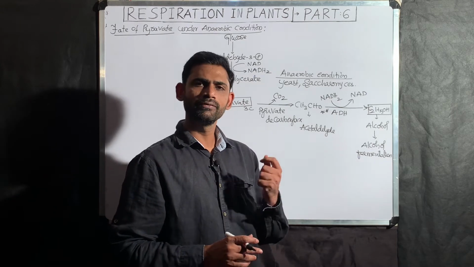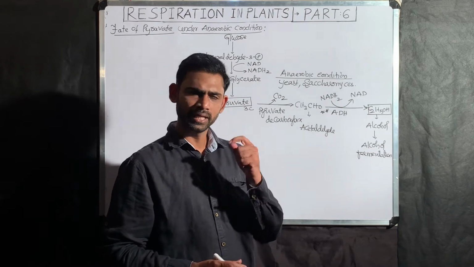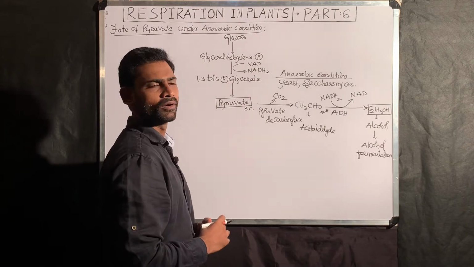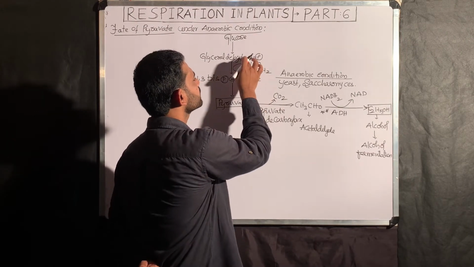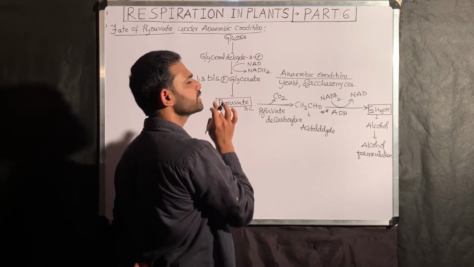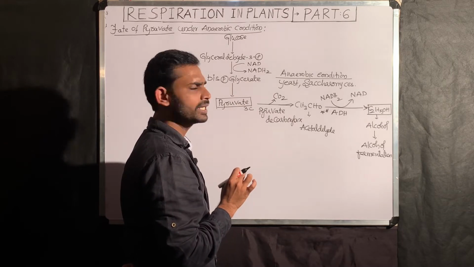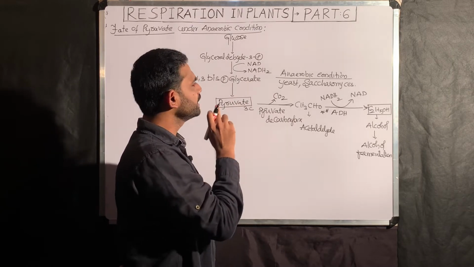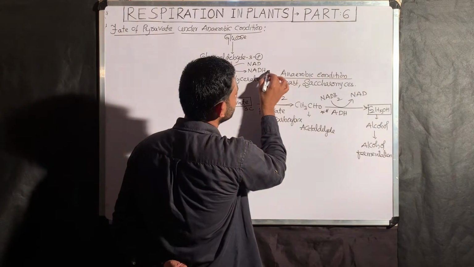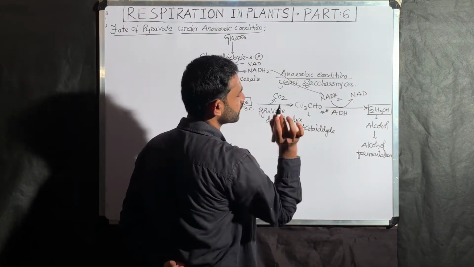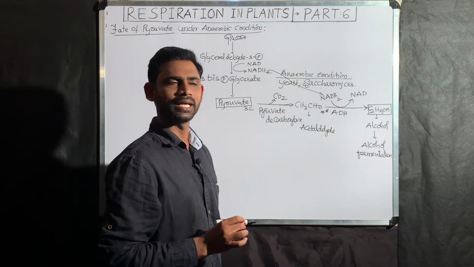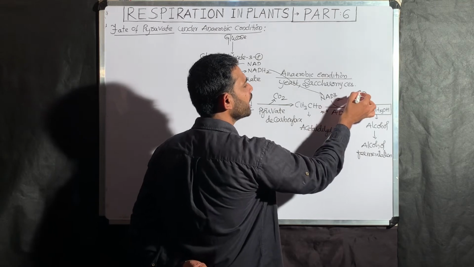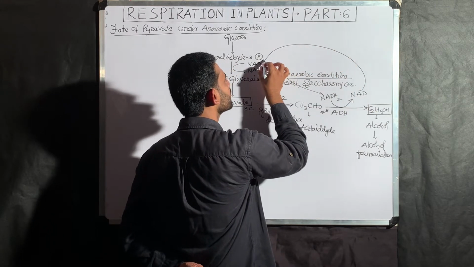You can ask from where this NADH2 is coming. Immediately you have to go to glycolysis. In glycolysis, the conversion of glyceraldehyde 3-phosphate to 1,3-bisphosphoglycerate is there, na? The NADH2 released there comes and is involved in this alcohol dehydrogenase enzyme. Then the NAD formed here goes and is involved in glycolysis.